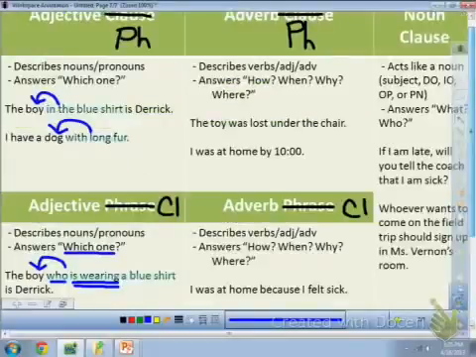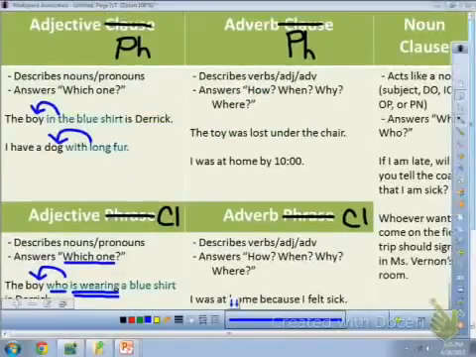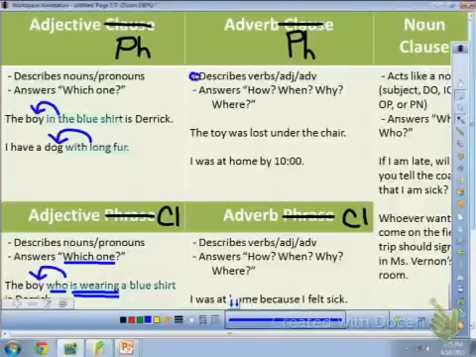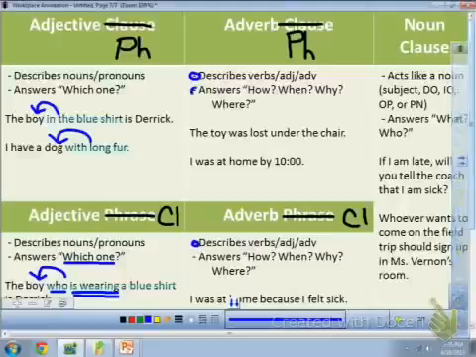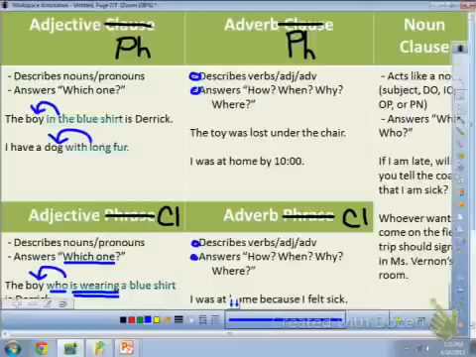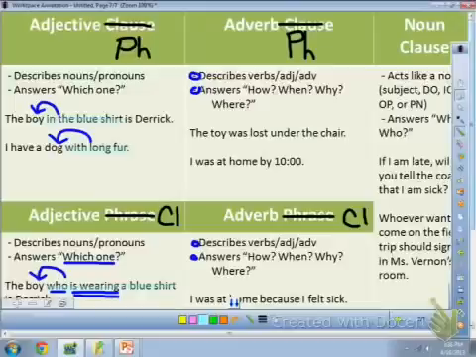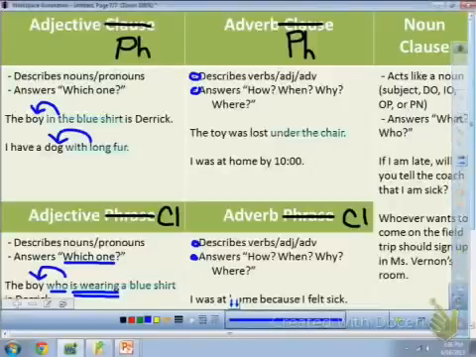Moving back up to adverb phrases. Adverb phrases and adverb clauses describe verbs, adjectives, and other adverbs, and they answer how, when, why, and where. For the example, the toy was lost under the chair. Under the chair is a prepositional phrase, and it tells you where it was lost. So this is an adverb phrase.